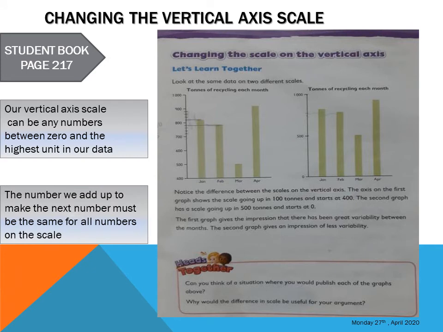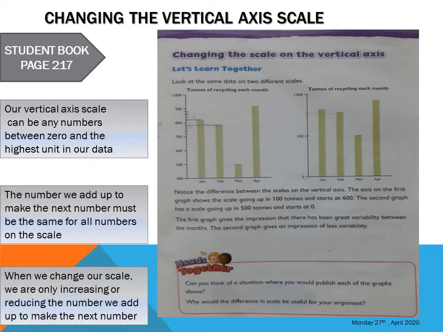Then the number you add up to make the next number must be the same. I also said that in the previous slide. If you're choosing a 100-unit scale, let it be 100, all true. If it is 200, let it be 200, all true. And finally, when you change your scale, you only increase or reduce the number on your vertical axis.